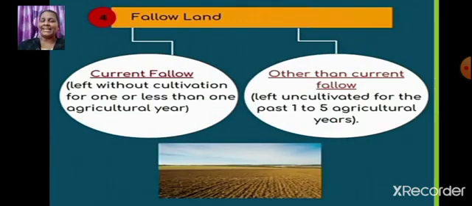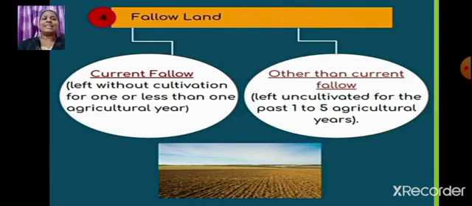Next is fallow land. Under fallow land we have current fallow and other than current fallow. So let us learn more about this. Current fallow is the land which is left without cultivation for one or less than one agricultural year. Here the land is not cultivated for one or less than one agricultural year.